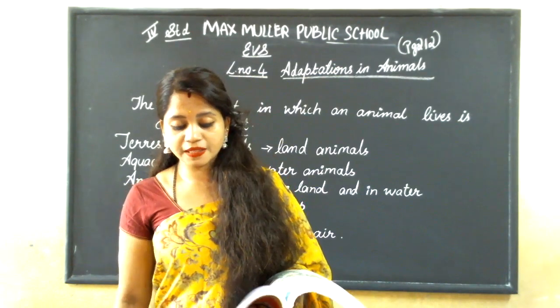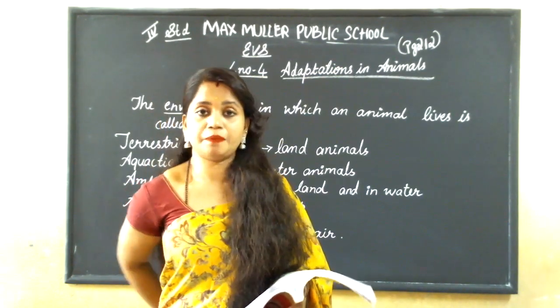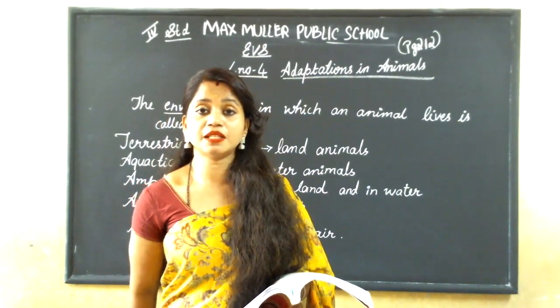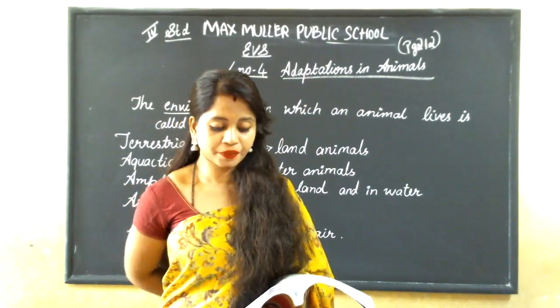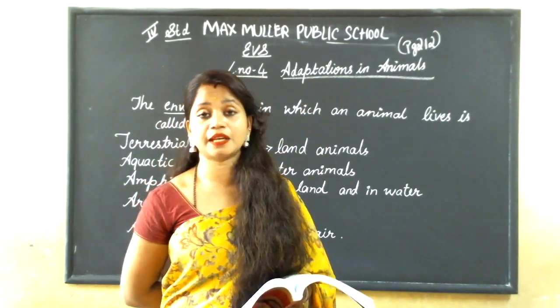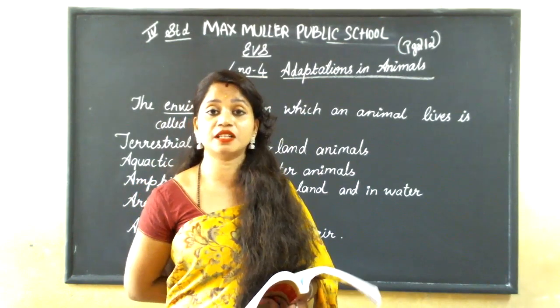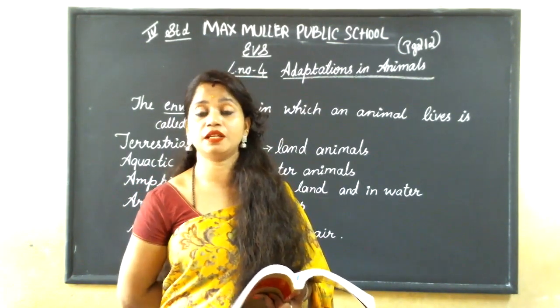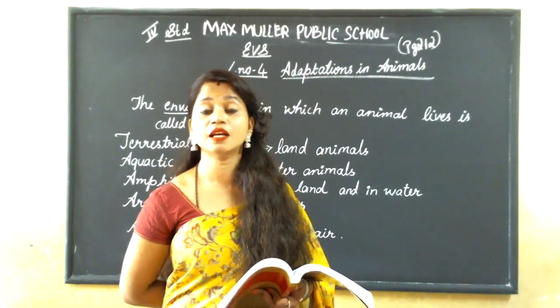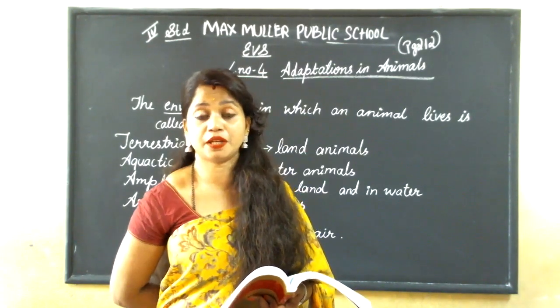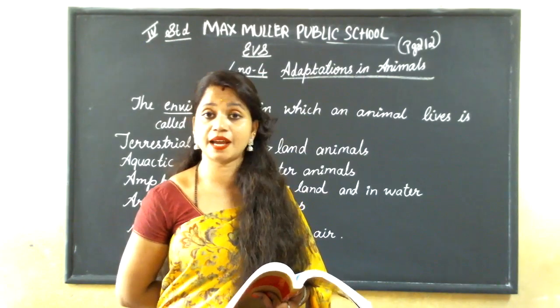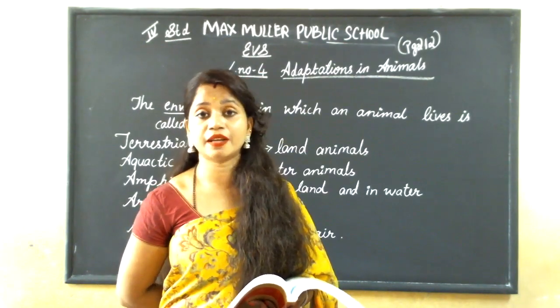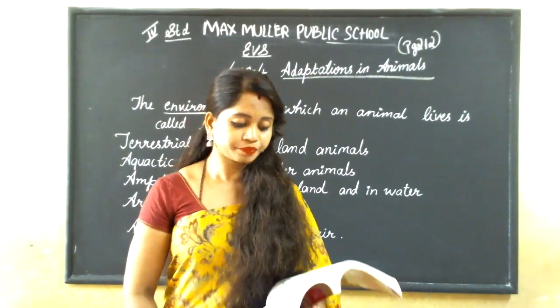The sense organs in these animals are well developed. They help the animals know their surroundings. With the help of sense organs, they can identify what is happening, who is coming, who is there.